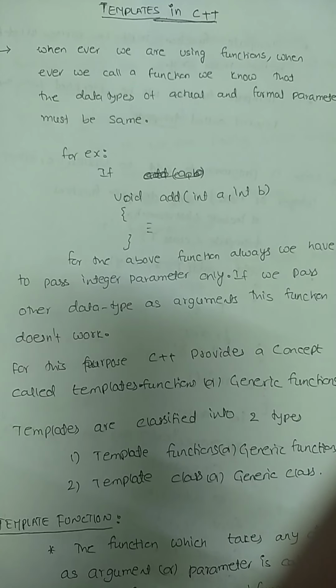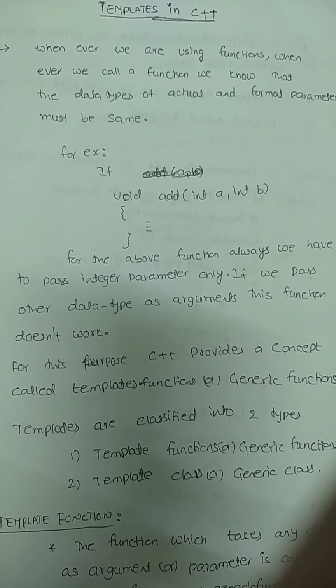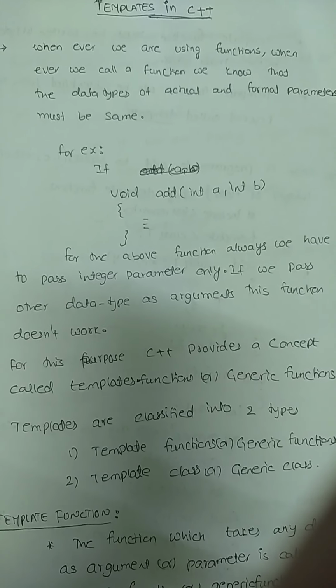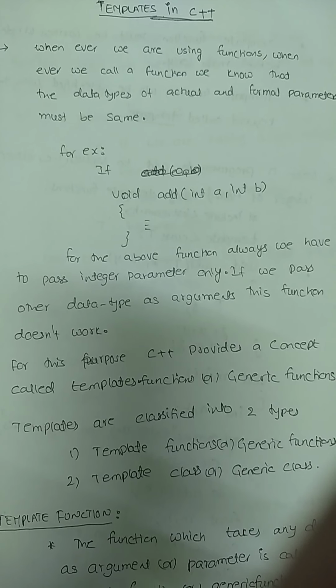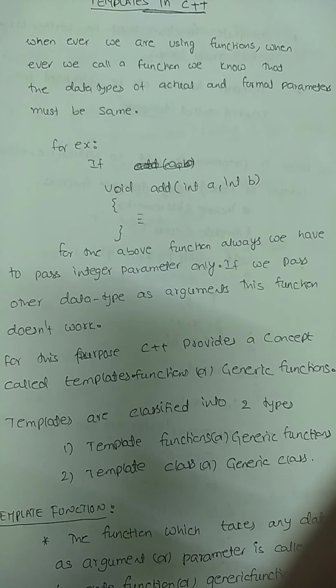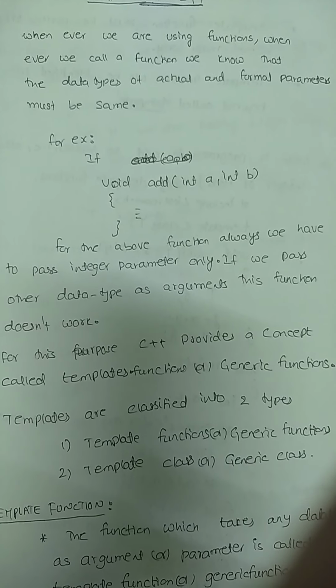Again we have to write another function. That is function overloading, which we already know. Now the same function has to work for different parameters. That is nothing but what we call templates. The function which works for any data type is what we call a template function.